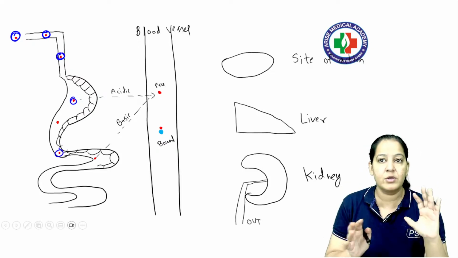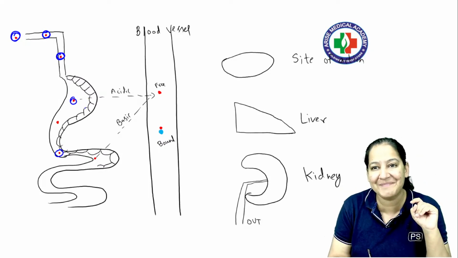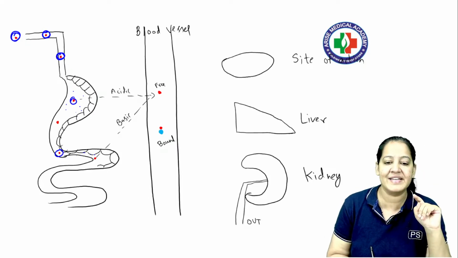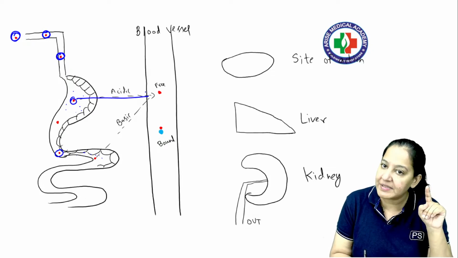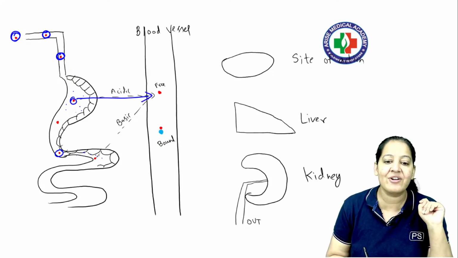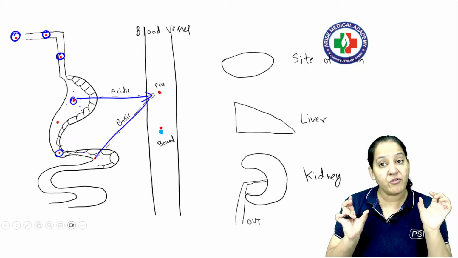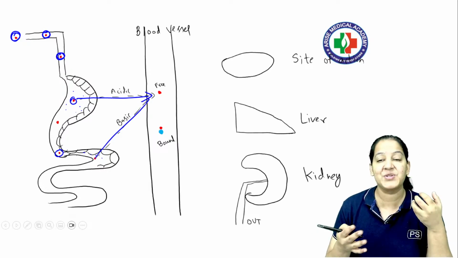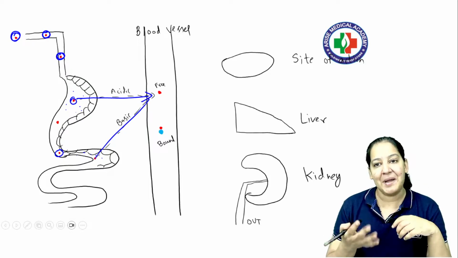Now there is a rule. The acidic drugs are absorbed from acidic medium and basic drugs are absorbed from basic medium. We all know the stomach has acid, the hydrochloric acid, and we all know in the intestine there is a basic, alkaline medium. So acidic drugs are absorbed from the stomach and basic drugs are absorbed from the intestine. Please learn this concept. Drug is absorbed from the same medium. There are two types of drugs. Some drugs are acidic, some are basic.